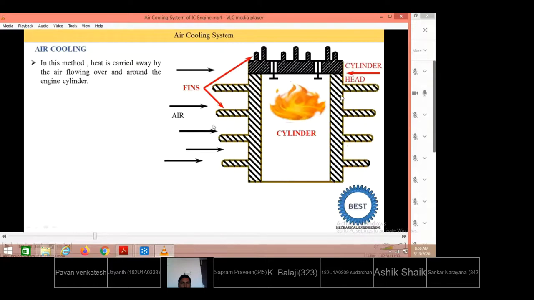Only when the actual cylindrical surface is exposed to the surrounding atmospheric air, lesser heat will be dissipated. So to dissipate more heat from the engine cylinder, extra surfaces are attached. The extra attached surfaces we call fins. The fins are made of the same material as the cylinder.